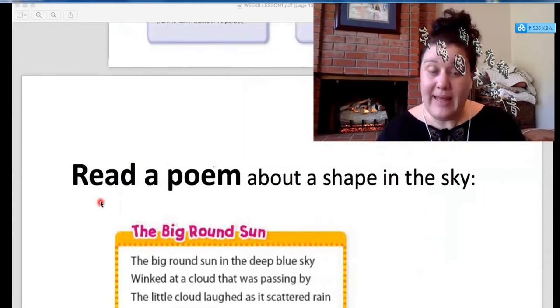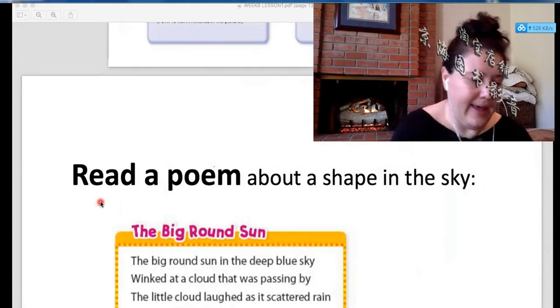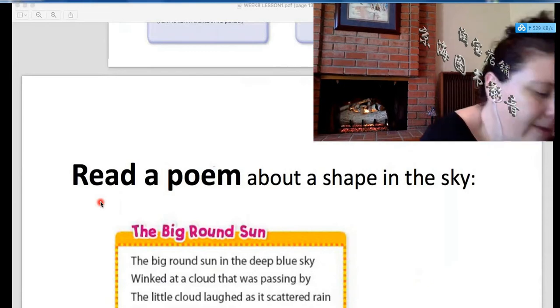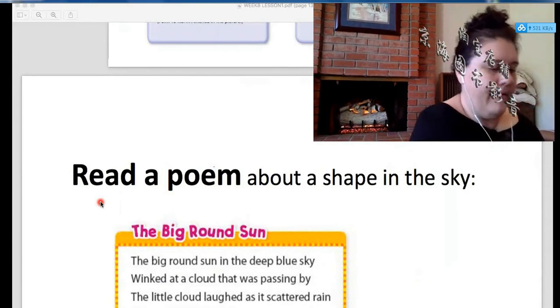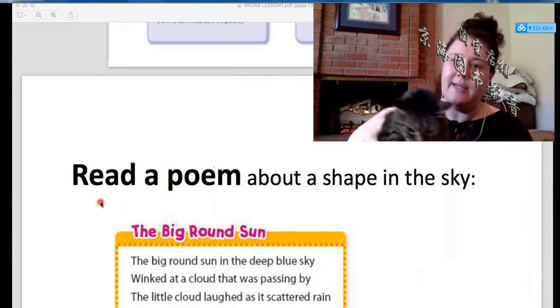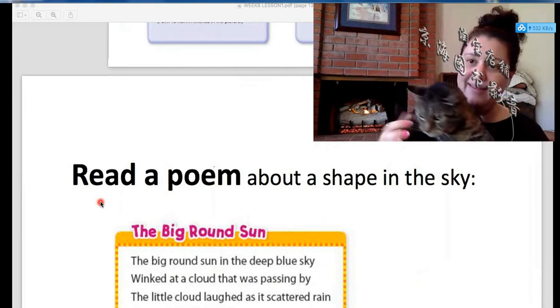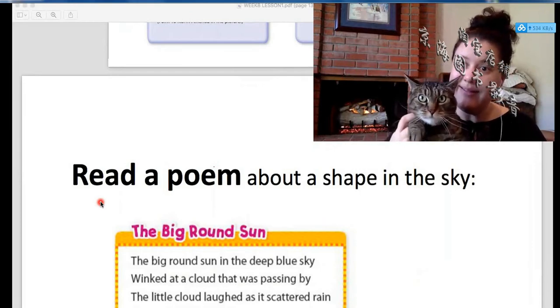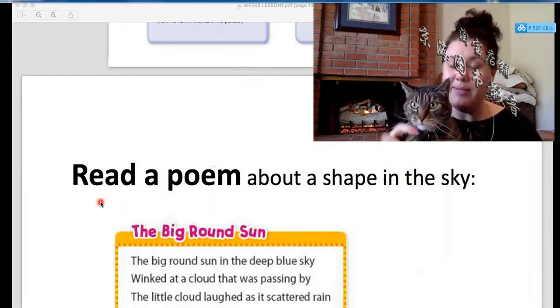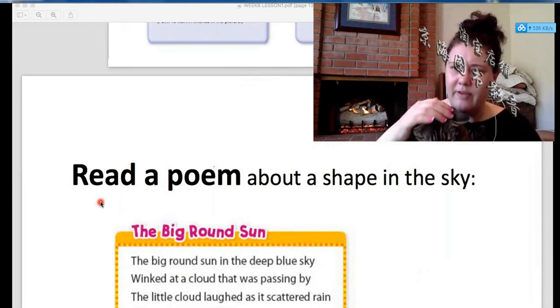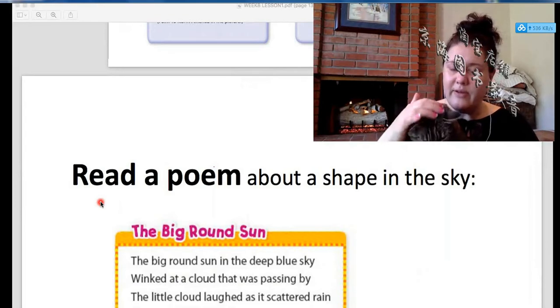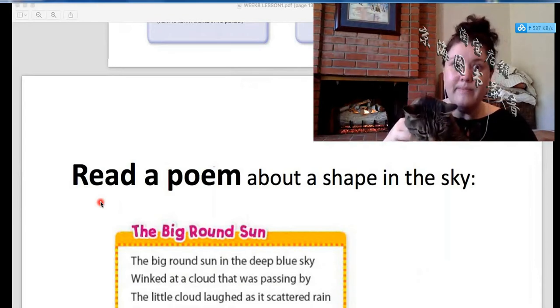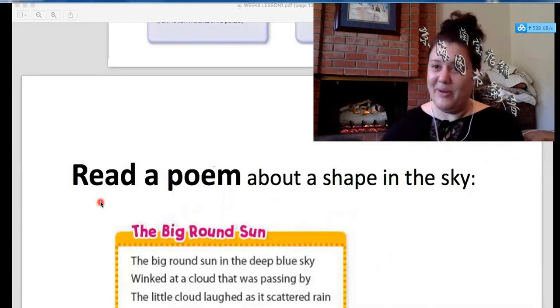Oh, my cat is here. Do you want to see my cat? I will show you her. Let's see. Here she is. Do you see my cat? She says, hello. Hello, students. Her name is Snickers, and she's very soft. She's very, very soft. Does she have a shape? She's shaped like a cat, right? She looks like a cat. So we'll put her down.